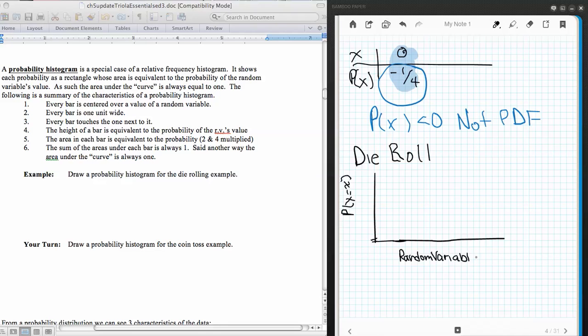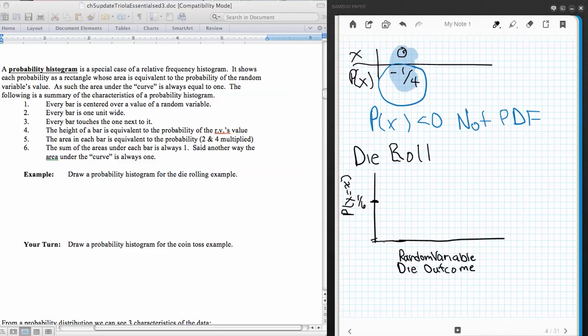And these are die outcomes. And our probabilities, remember, are all the same. So I'm going to represent that value up here as 1/6, and I'm not going to put anything else on here.